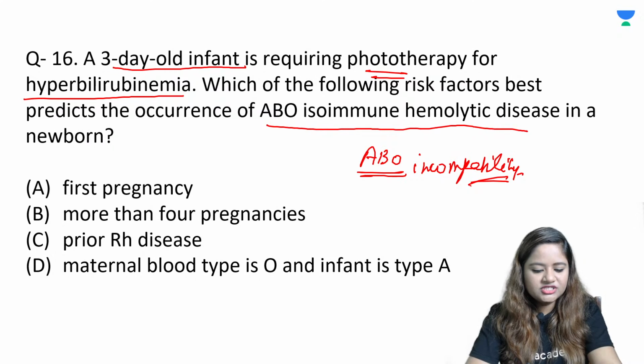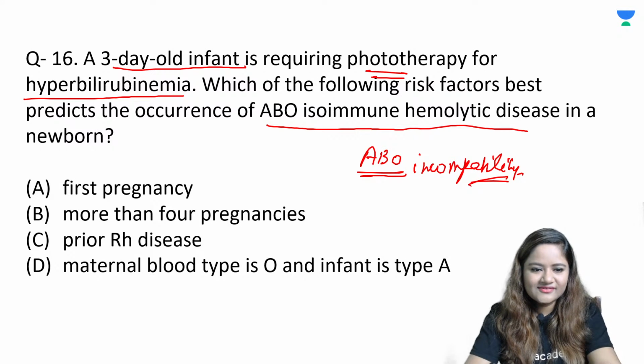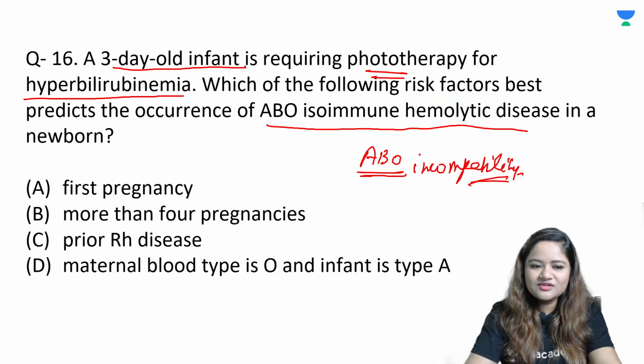What is the answer to question number 16? What does ABO incompatibility mean? The answer is in the question itself. You don't even have to think too much. Obviously, if the blood group is not compatible.